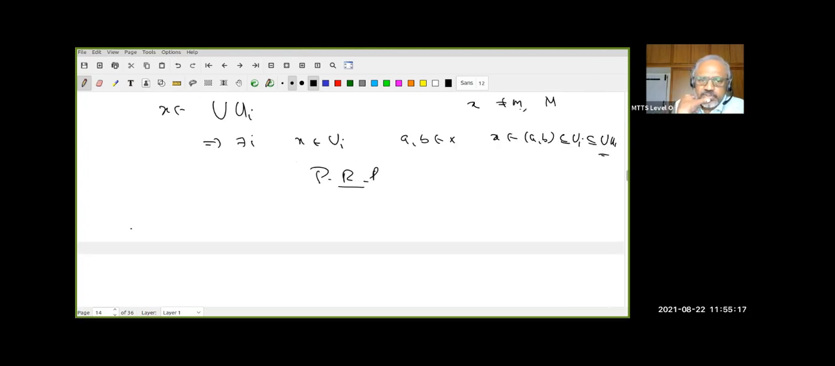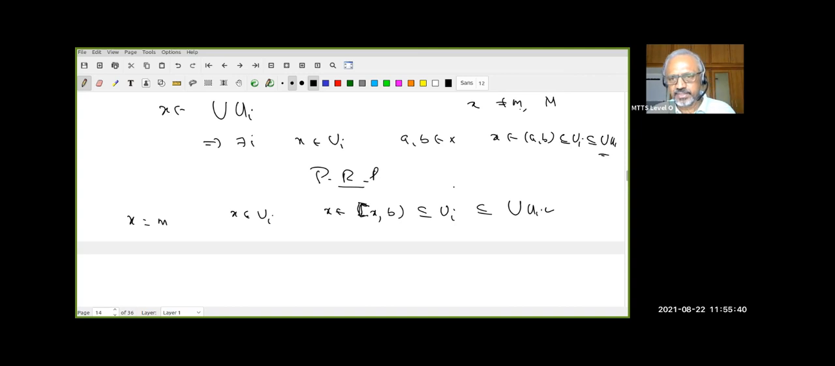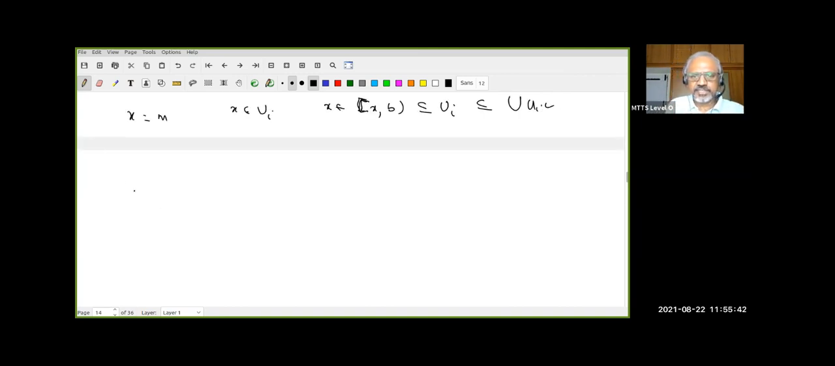And suppose X is equal to the minimum. Then since X belongs to the union of U_i, X belongs to some U_i. And since U_i is open, that is in the topology, there exists b so that [X, b), closed at X, open at b, is contained in U_i, which is contained in the union of U_i. So again, similarly for the maximum. Now how about intersections?